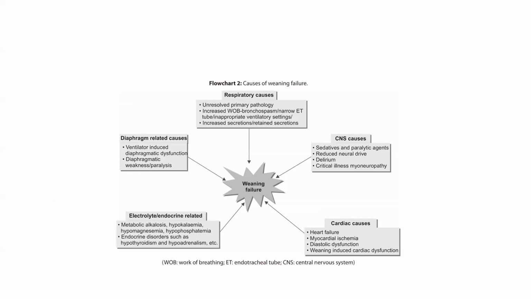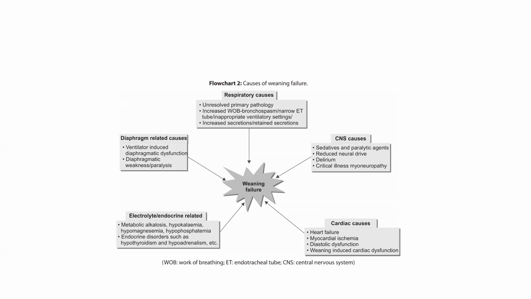Causes of weaning failure: respiratory causes include unresolved primary pathology, increased work of breathing, bronchospasm, narrow ET tube, inappropriate ventilatory settings, and increased or retained secretions. CNS causes include sedative and paralytic agents, reduced neural drive, delirium, and critical illness myopathy.